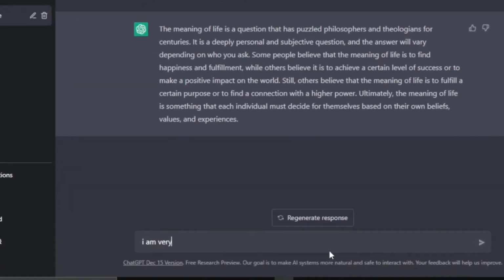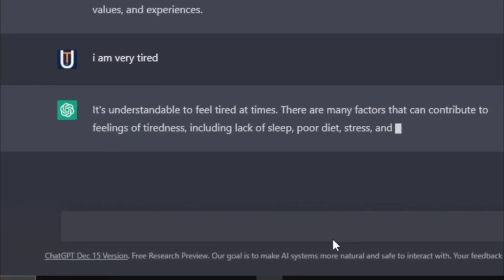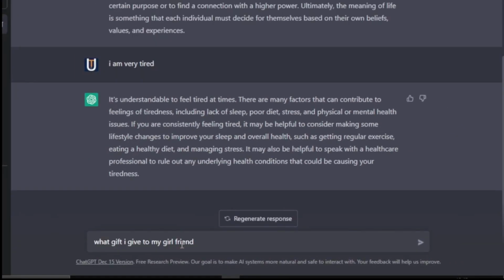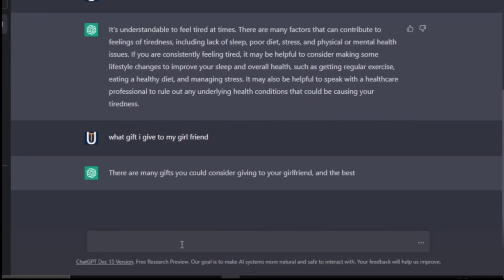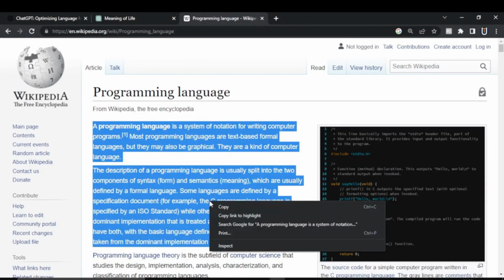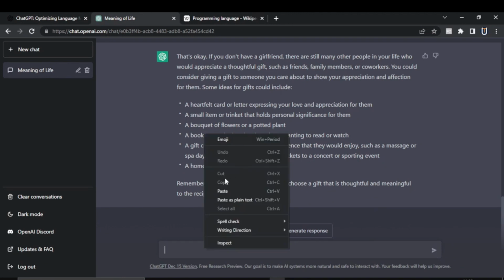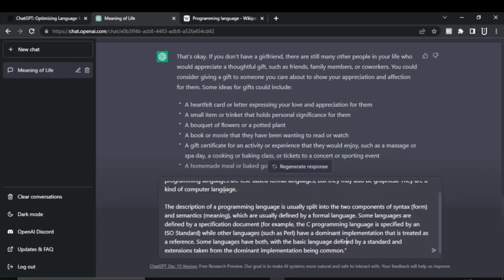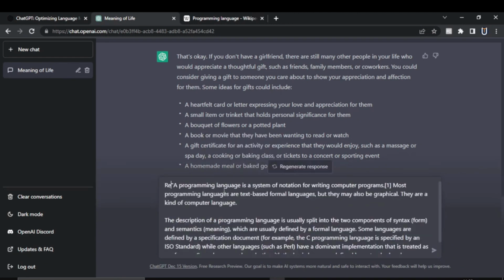It can also provide some solution to your problems, so you can have a lot of fun with ChatGPT. So the other uses can be like, if I copy this article from Wikipedia and paste it in here and put it in quotation marks and write rephrase this text, it will rephrase it.